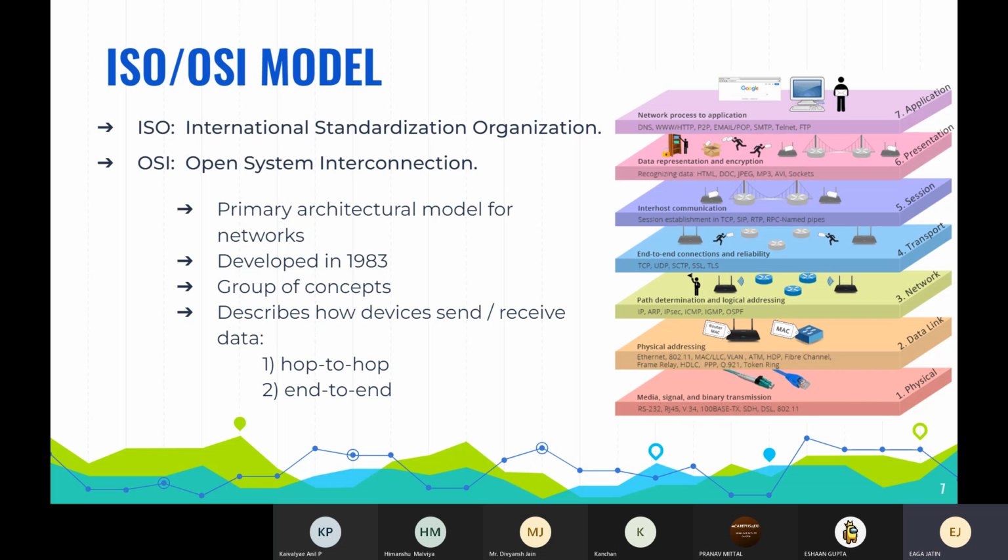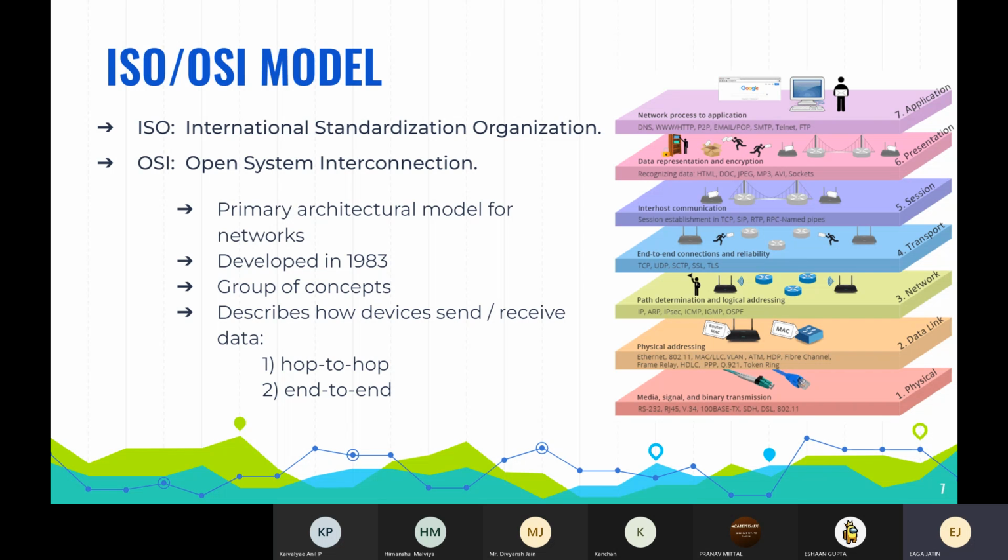Taking any network in the world, every network is based on this OSI model. There have been a lot of developments and advancements, but the OSI model still remains the heart of the networking procedure. We will also see how devices send or receive data. As we can see here, there are two types, that is hop to hop and end to end.